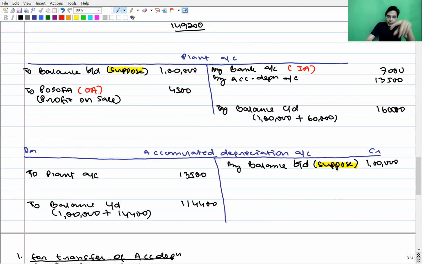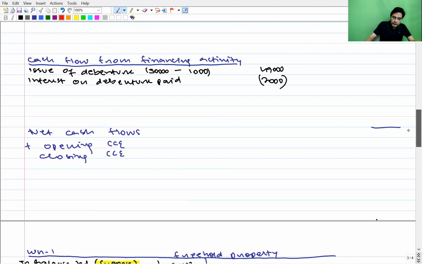So our net profit includes this profit, but this profit is not a profit arising from operating activity, so we have to minus it. Let's do those stuffs.